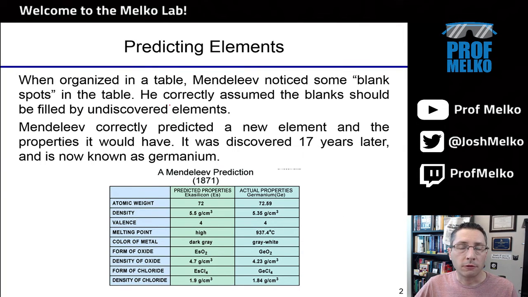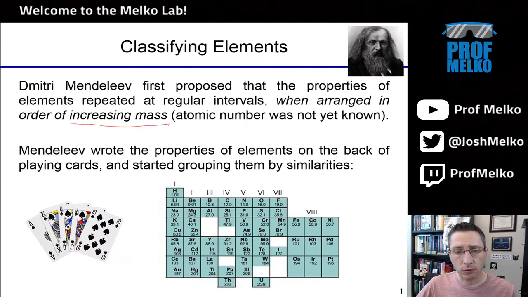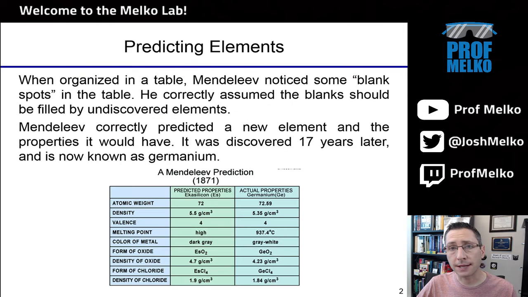Now, the real revolutionary idea that he had was that once organizing these things into a table, there were blank spots in the table. So if I go back a slide real quick, you'll notice there's some things missing, right? Where there should be playing cards, there are no playing cards. And so this organizational schema, this table, allowed him to predict that elements actually existed with those properties in those spots. And that's the story of germanium, which he called eka-silicon.